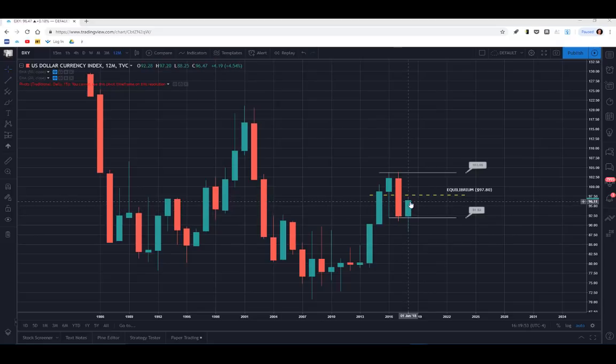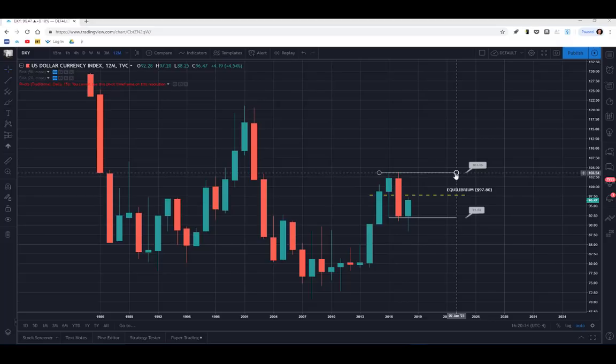With these midterm elections, you can see right now that price is sitting under the equilibrium of this range, which comes in at 97.80. With only 2 months left until the fiscal year end, the dollar can either push up above this equilibrium of 97.80 and attack the 103.65 range.